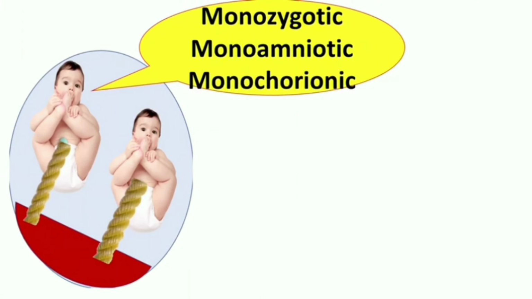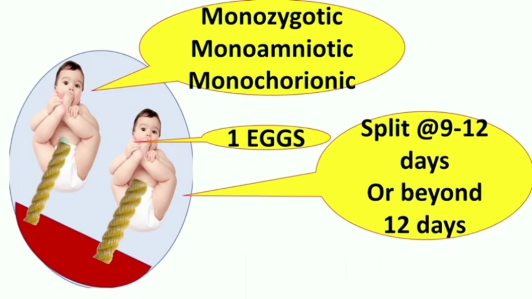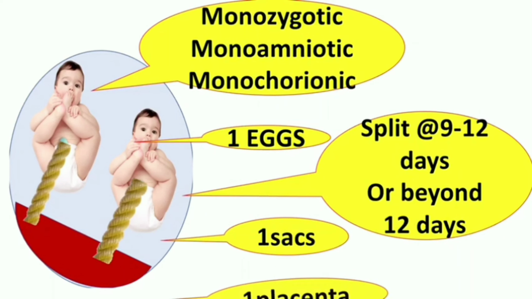Okay, so what is the pathophysiology of monozygotic, monoamniotic and monochorionic? So here we have a single fertilized egg, and there is splitting here also. Now if splitting occurs in 9 to 12 days, what happens? Or if the splitting occurs beyond 12 days, then what happens? So here we have only one sac and one placenta.